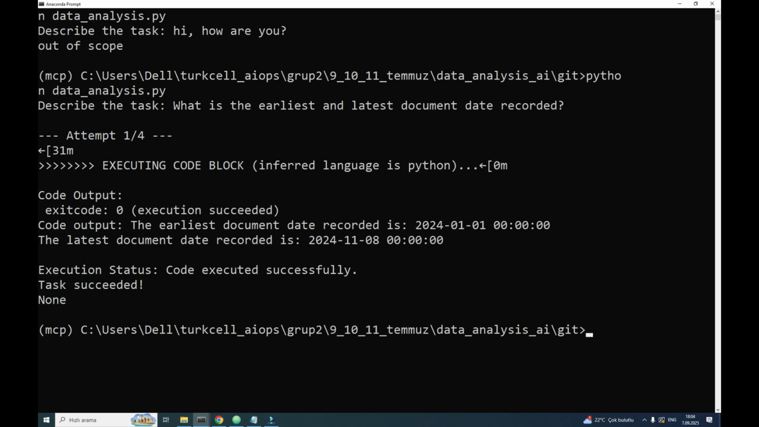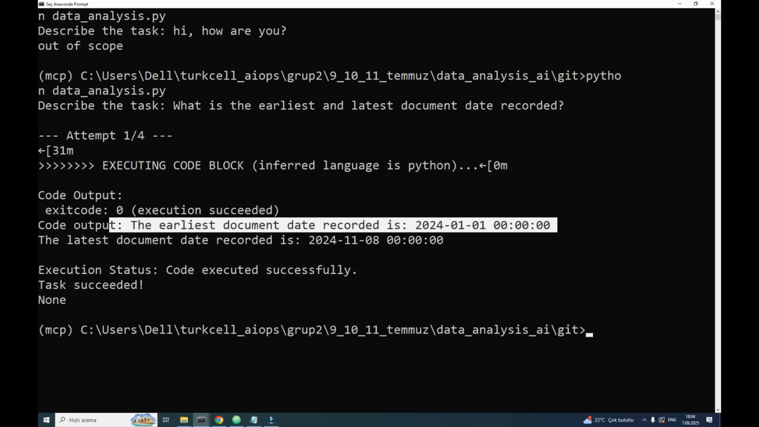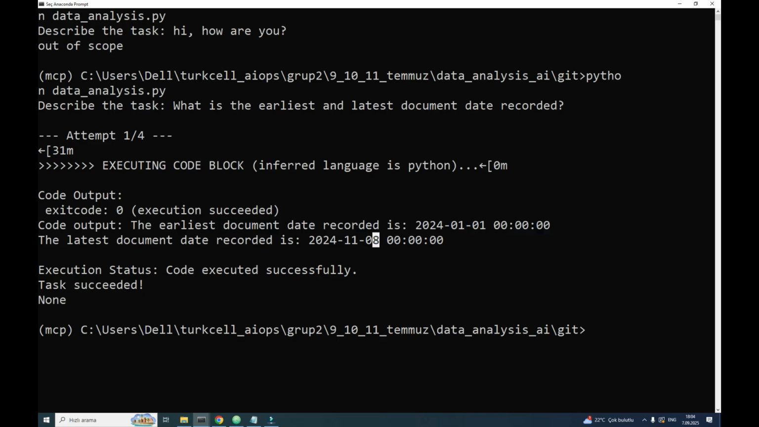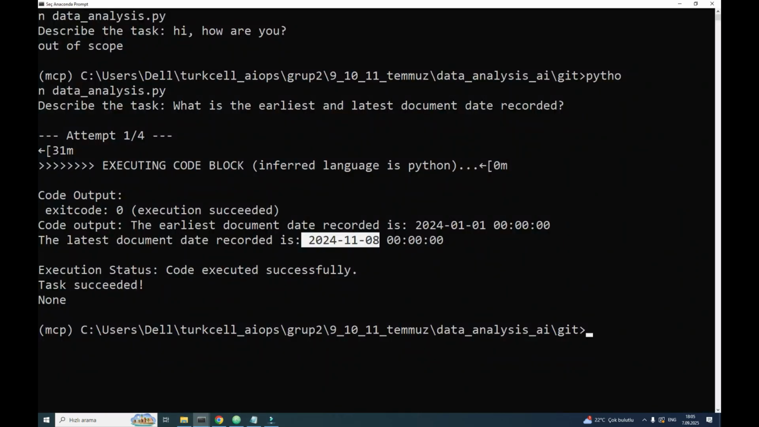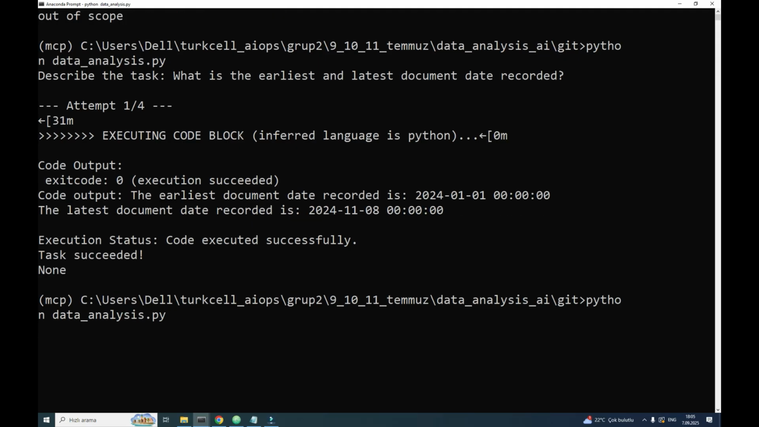The code is successfully generated and successfully executed, and the output is: earliest is 1st of January and latest is 8th of November 2024, which is very good. So I have the log now, so I can see the logs here. I will generate more code and see accordingly, parsing these JSON files.